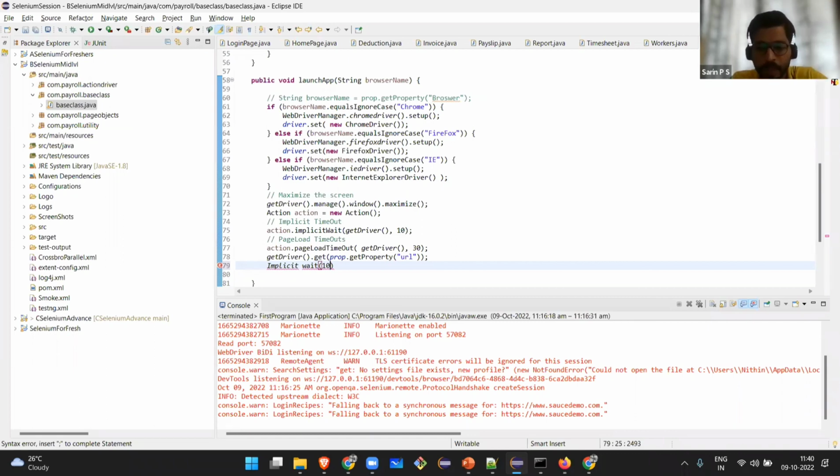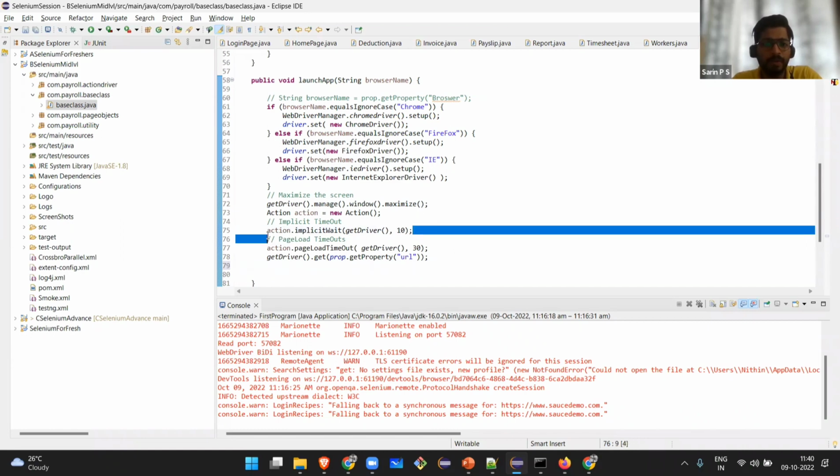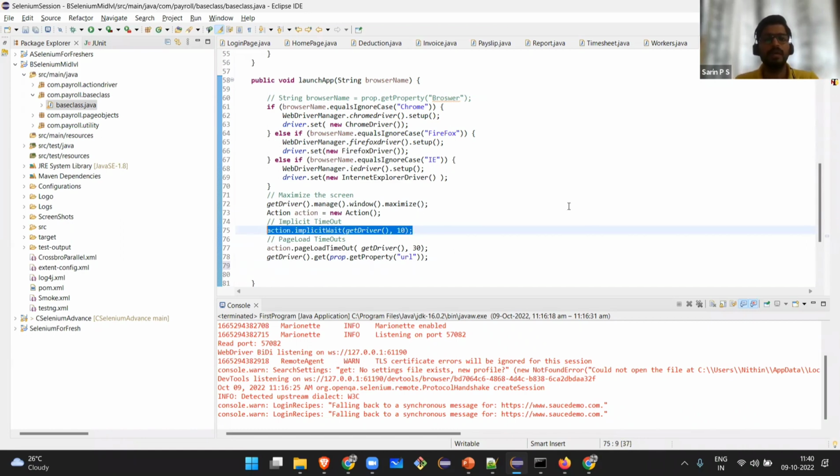Implicit wait, we basically provide in the framework itself. There are many elements, and sometimes an element may take 3 or 5 seconds extra to load. So I have given an implicit wait there. Whenever an element is showing laziness, just wait for it. The maximum wait is 10 seconds. If it is still not showing up, throw an error and end the execution, because there is some issue there. That is implicit wait.